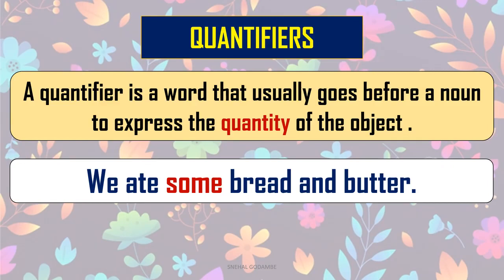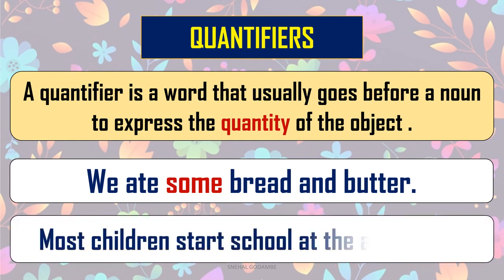So when we count something, when we want to know the quantity of some object or noun, the word which defines that quantity is known as the quantifier. We will read one more sentence. Most children start school at the age of 5. Look at the word in red. It determines the age of the children. Such words which show you the quantity of any object or noun are known as quantifiers. So in today's session we have seen 4 types of determiners.